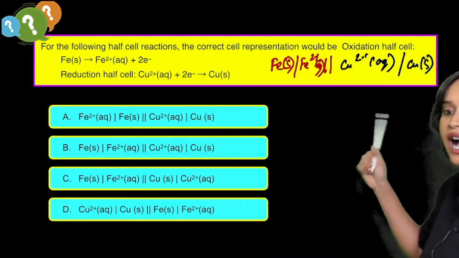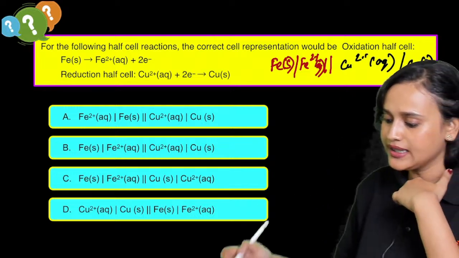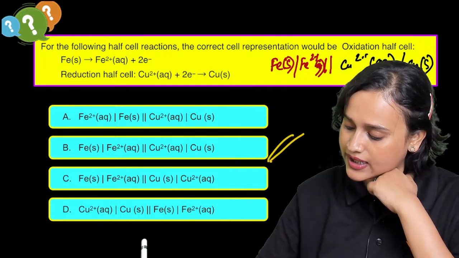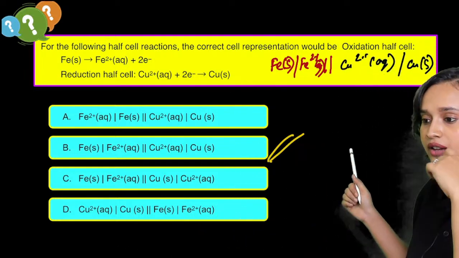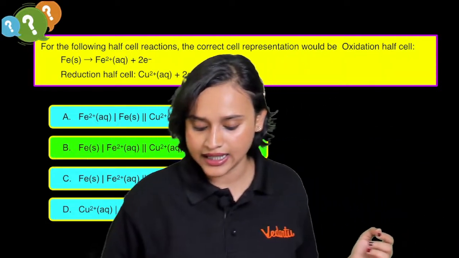This should be the ideal notation, isn't it? And where do you get this? Is it option B, my dear students? I feel like it is option B. Is it option B, everybody? Yeah, option B. Very good. Yes, it is option B.